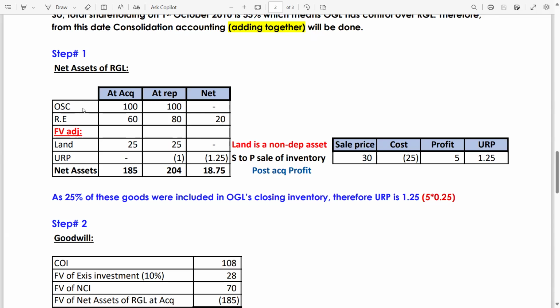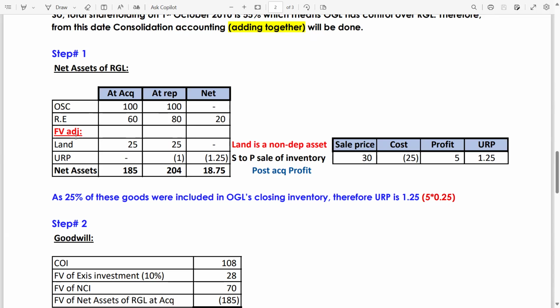Ordinary share capital of the subsidiary. These are all the data related to the subsidiary. Ordinary share capital of the subsidiary at acquisition and at reporting. We have to eliminate the share capital of the subsidiary, so the same share capital should be incorporated at reporting and at acquisition, which is 100 million. Now retained earnings at acquisition is 60 million, given in the other information, and 80 million is given in the draft financial statement. So the difference is 20. This is the post-acquisition profit.